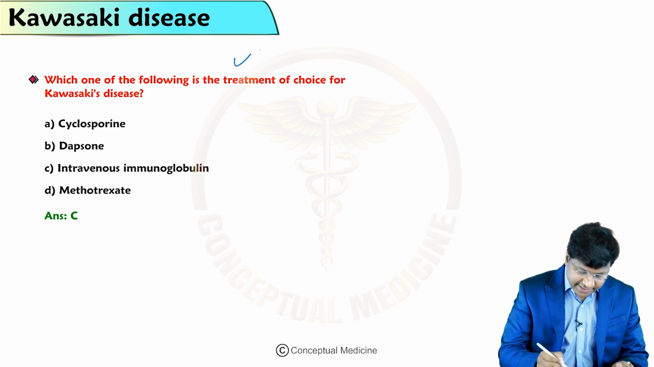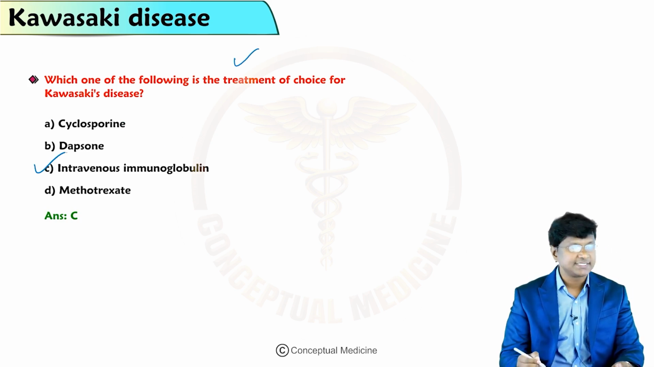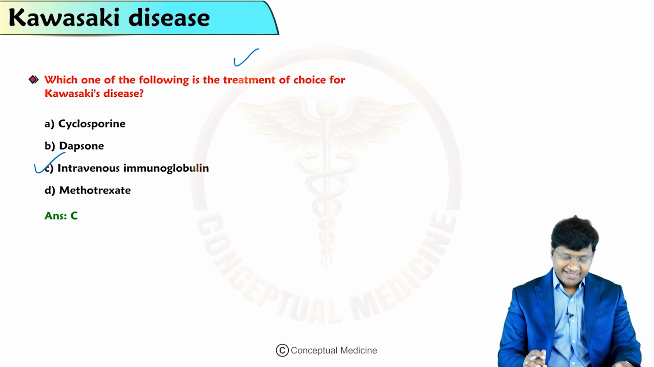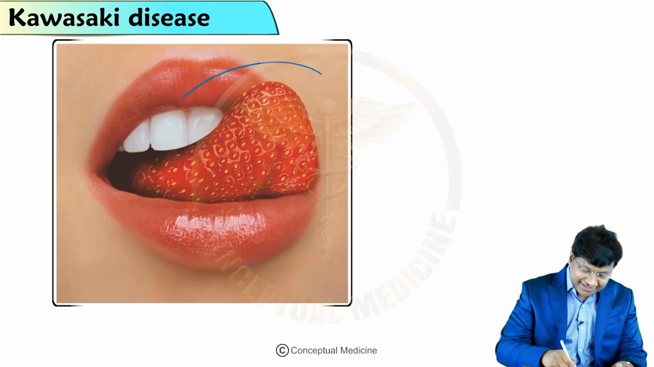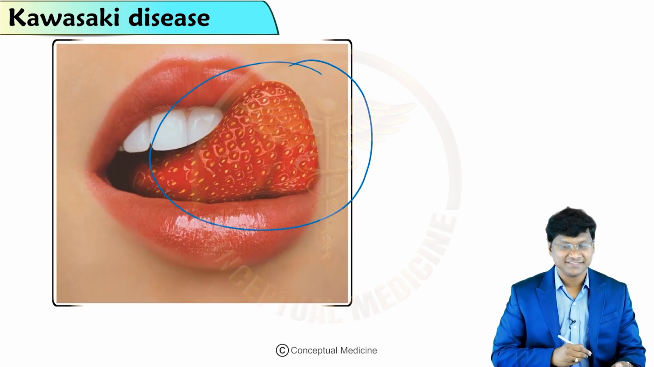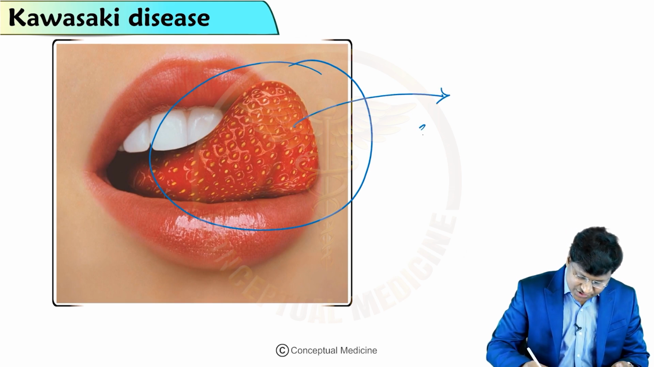Next, which one of the following is the treatment of choice for Kawasaki? That is IVIG. Now, this is how the tongue will be in Kawasaki. So what is this? It is a strawberry tongue. Please remember that.